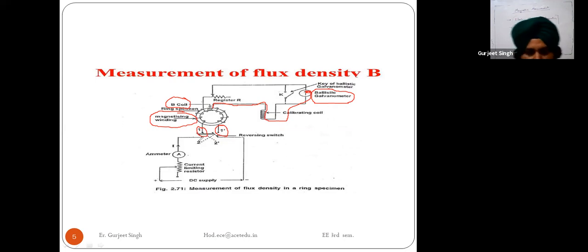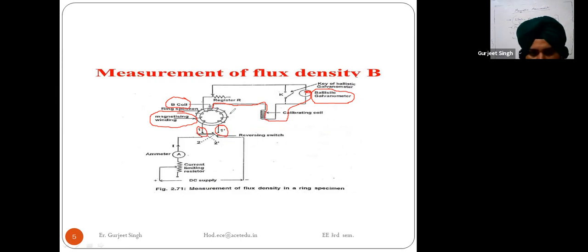Okay, so this B coil is connected to this ballistic galvanometer through this calibrating coil. We are using this calibrating coil to calibrate; in the starting we have taken the flux equal to 0. So this type of calibration is done by this calibrating coil.